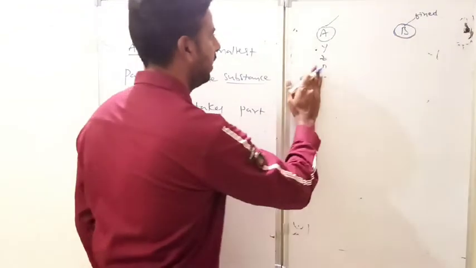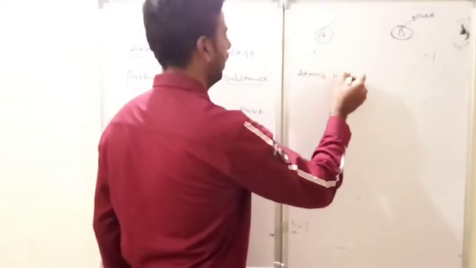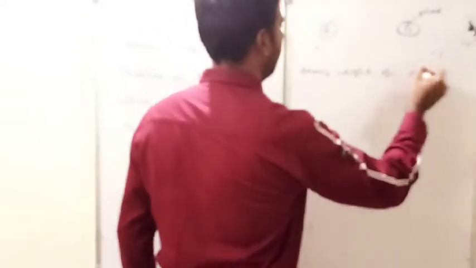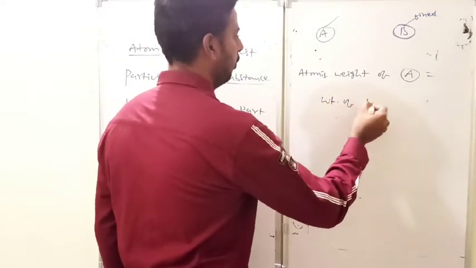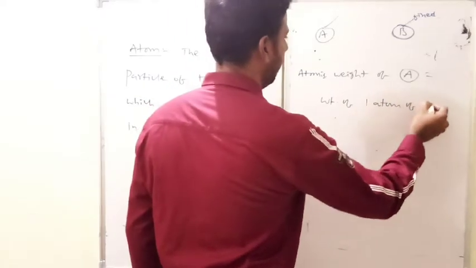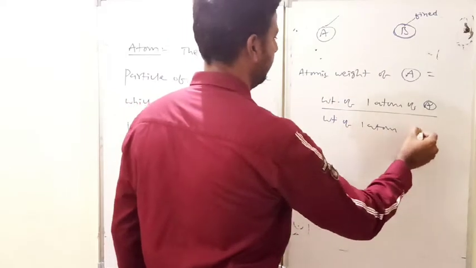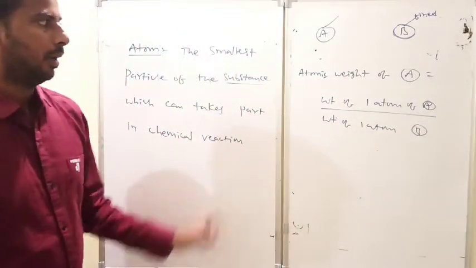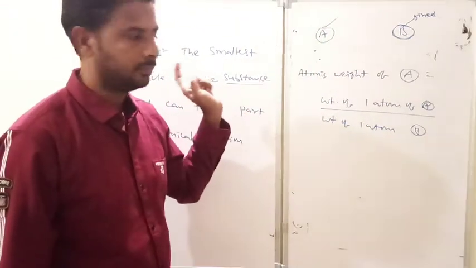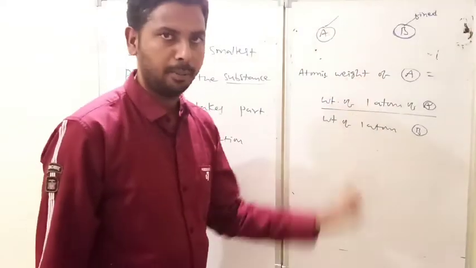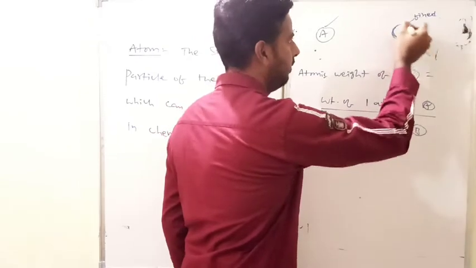That means we can write: atomic weight of A equal to unknown value equals weight of one atom of A by weight of one atom of B. As per the definition, this is the formula. Atomic weight of A equals weight of an atom of A by weight of an atom of B. Here I already told you that B is fixed.